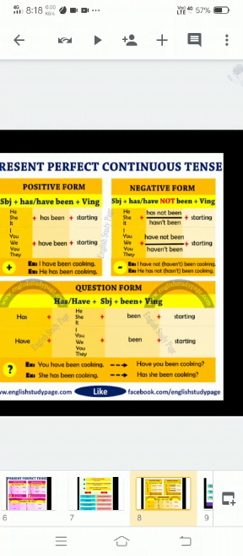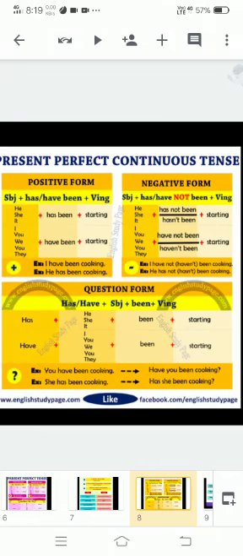In its negative form, it is formed by placing not after have or has, like subject plus have or has plus not plus been plus verb plus ing. He has not been starting and you have not been starting. Example we have I have not been cooking, he has not been cooking, or he hasn't been cooking, like that.